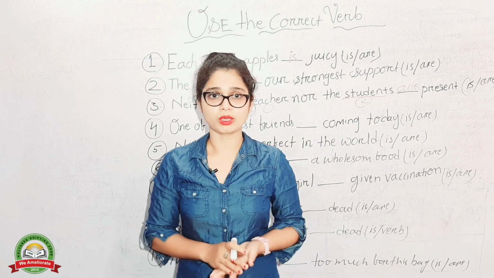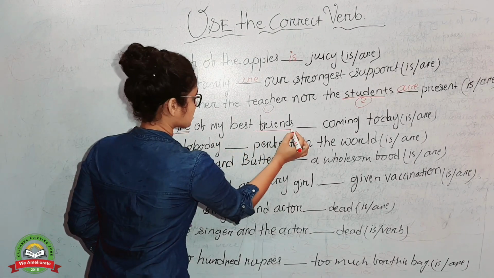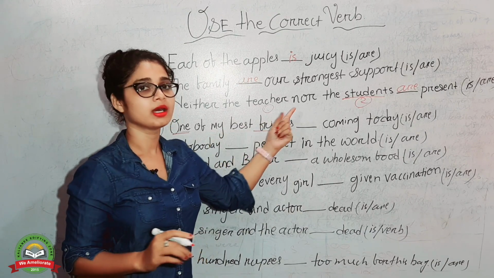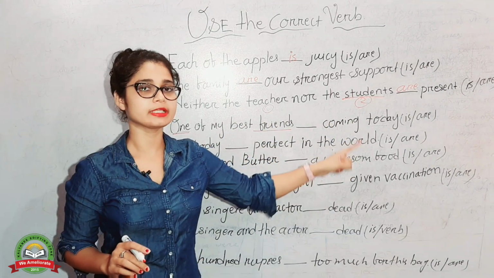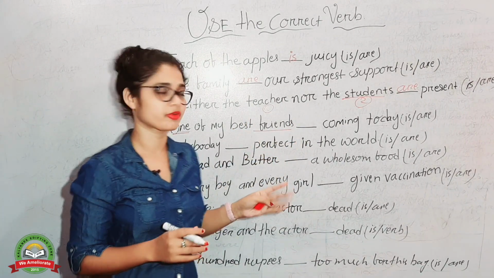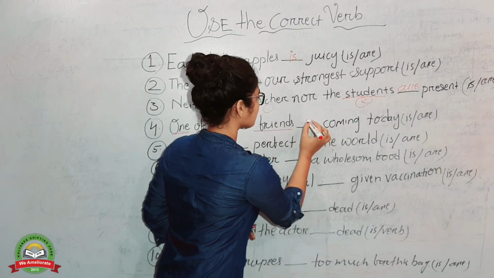Okay, don't focus on one. So here one is used, but friends is also used. So what will it be, one of my best friends are or is? Definitely it is, because out of all my best friends, one is coming today. So here it will be is.